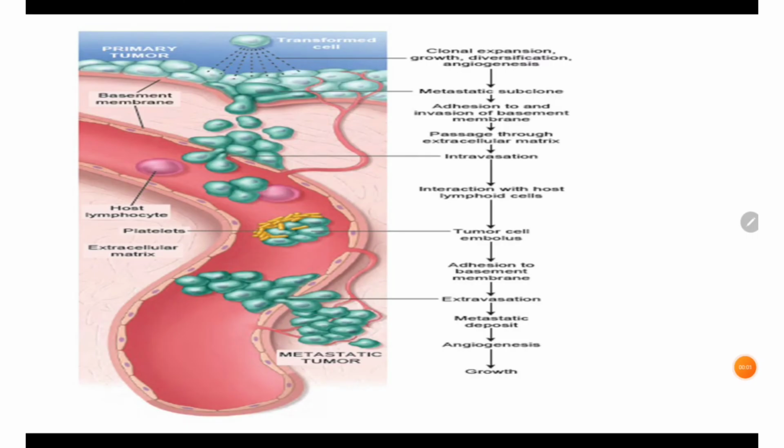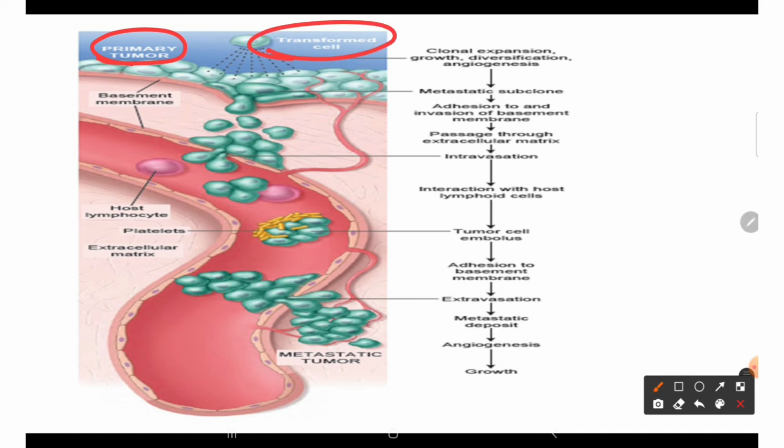So friends, this particular diagram is from the Robbins book of pathology. This is a very beautiful schematic diagram in which you can understand the molecular mechanism of metastasis. It's an overview of the metastasis, the invasion metastasis cascade. So let's understand how the molecular mechanism operates in our body. So friends, first of all, whenever we have the primary tumor in the body, the tumor cells will loosen up from each other by losing their adhesion. So the transformed cell will get loose and the individual cell now will attach to the basement membrane.